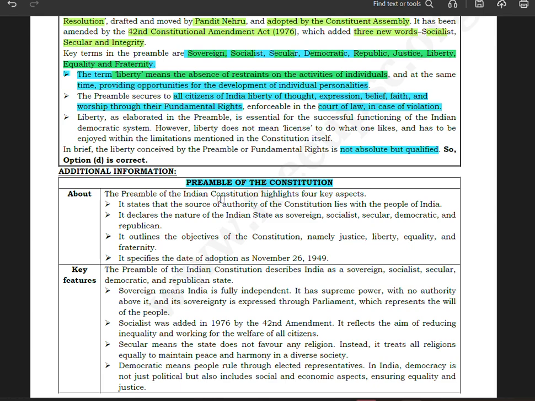The preamble of the Indian constitution highlights four key aspects. It states that the source of authority of the constitution lies with the people. So what is the source of authority of the constitution? It is the people of India. It declares the nature of the Indian state. So, nature of Indian state is what? Sovereign, socialistic, secular, democratic, and republican. It outlines the objectives of the constitution, which are justice, liberty, equality, and fraternity. It specifies the date of adoption as 26 November 1949.